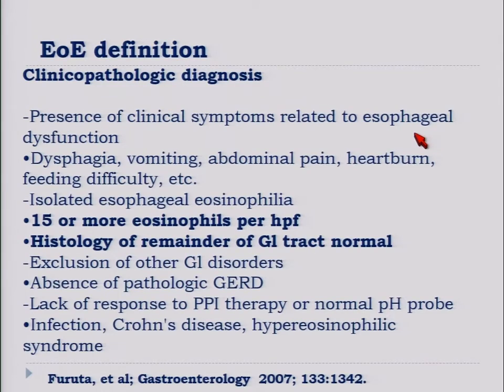So eosinophilic esophagitis is an inflammation of the esophagus. It's defined by the presence of at least 15 eosinophils per high power field in the esophagus. The esophagus typically is devoid of any eosinophils, and the disease is isolated to the esophagus. You don't find them, by definition, in other parts of the intestinal tract.